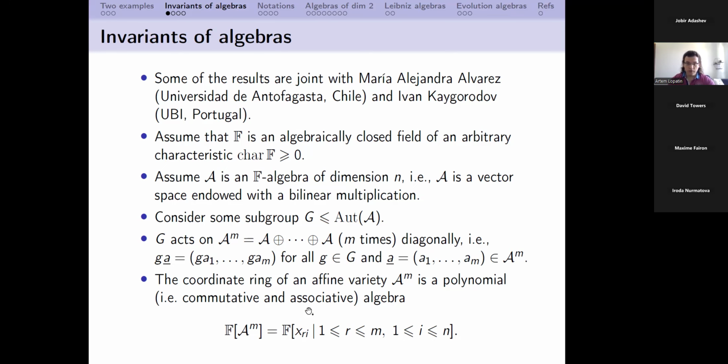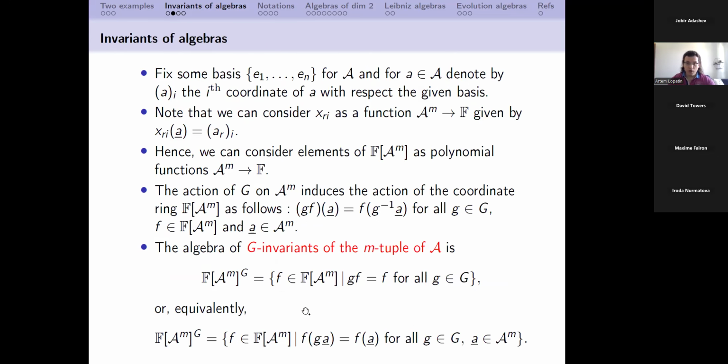More explicitly, I will explain it right now. To define these x_{r,i} as functions, first of all, we fix some basis of algebra A, and we use this notation for the i-th coordinate.